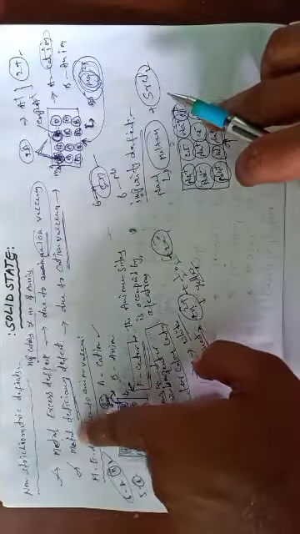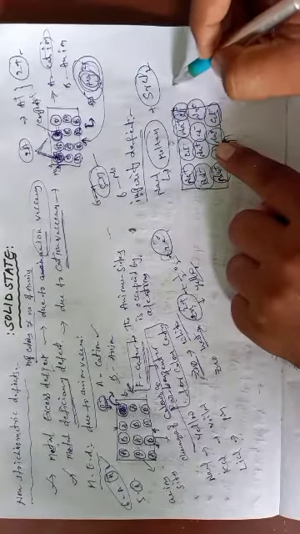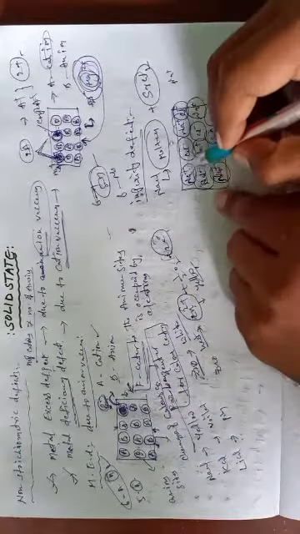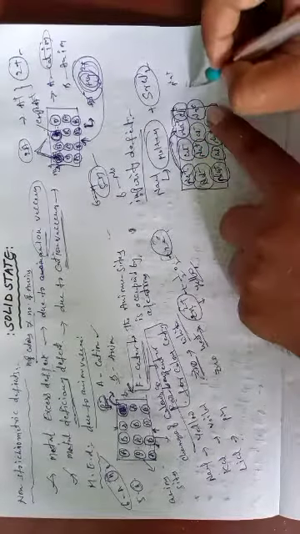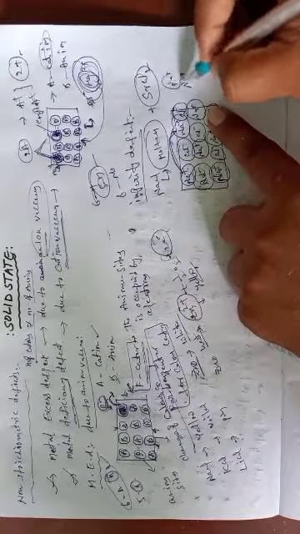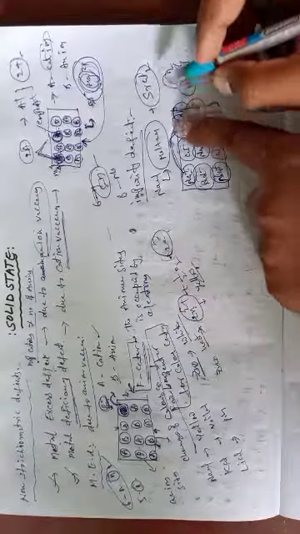Suppose we apply some quantity of energy, as in the metal deficiency defect; metal deficiency defect is equal to impurity defect. Okay students, apply some quantity of temperature. Two sodium ions are left. These two places are left. In this place, one